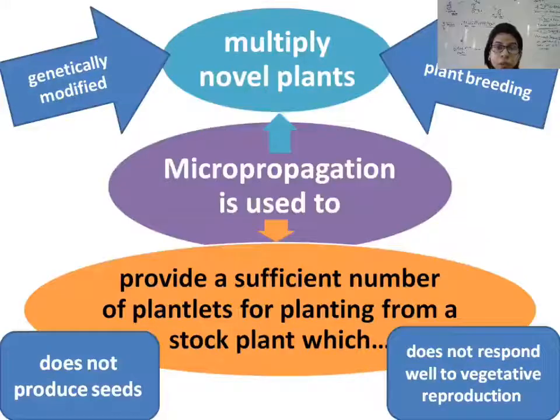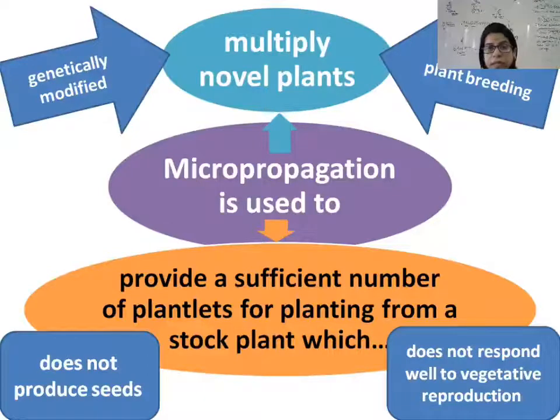So there are two major advantages. Please note down the points. Micropropagation is mainly used to multiply novel plants. Multiply means mass multiplication. And what is the meaning of the word novel? Novel means new. We can generate novel plants either with the help of genetic modification or with the help of plant breeding.